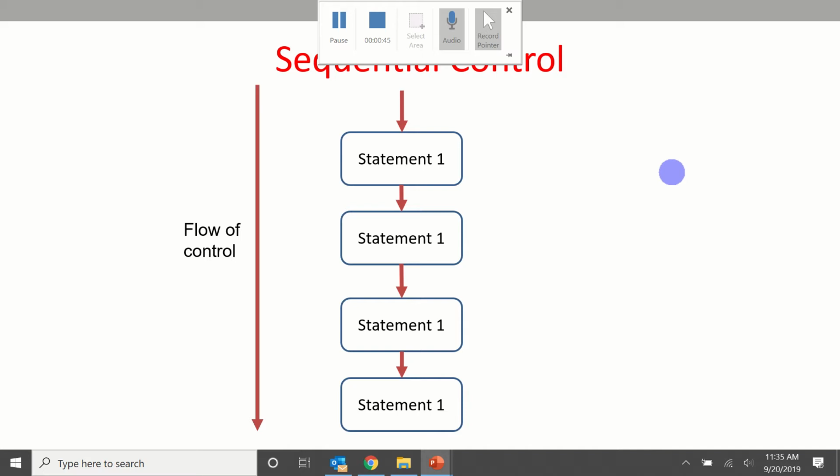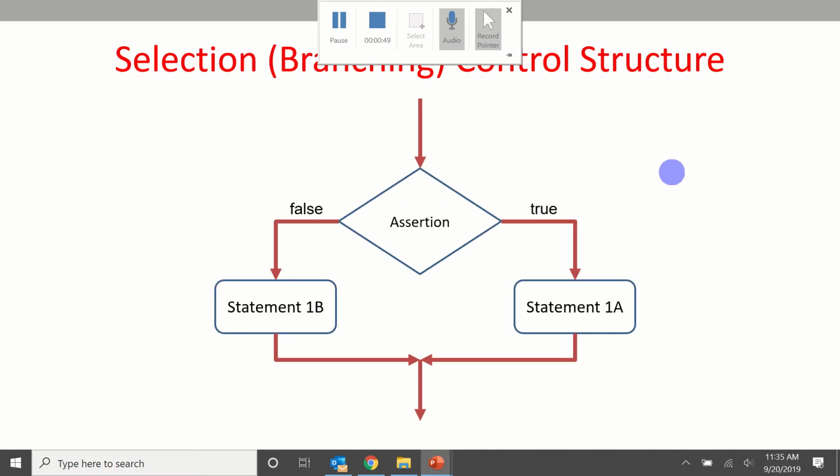Sequential control is just when the statements are executed one at a time. All of them are executed no matter what happens. Selection or branching control is when you ask a question or an assertion. If that assertion evaluates as true, then the statement that follows that if statement is executed. If the assertion is false, then the statement that follows in the else part is executed. After all of those statements are executed, the program flow returns to sequential.